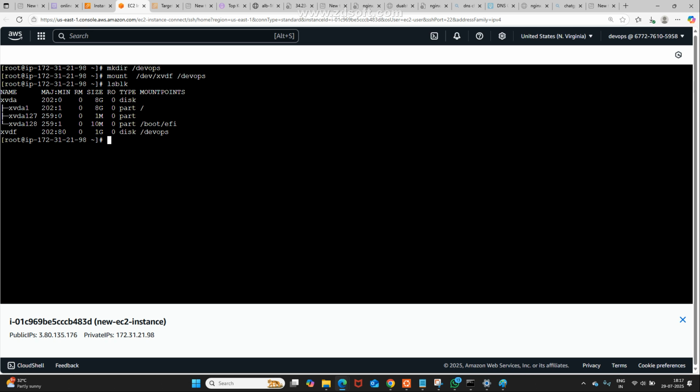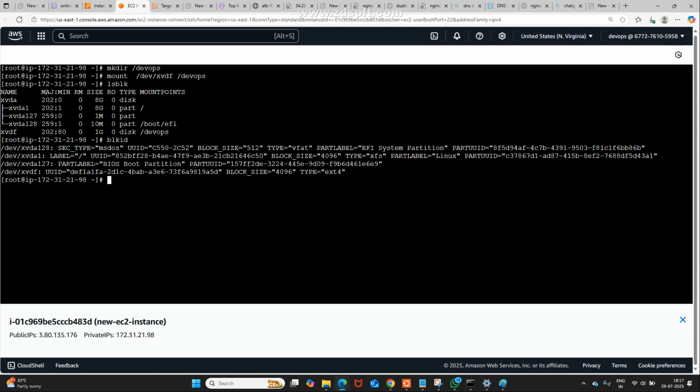Till now, anyone facing any difficulty? Ganesh, clear? See, once you complete this one, you need to go for blkid, block ID. This is the command, like lsblk, blkid. Within that text, you need to check wherever UUID is there. Many places UUID is there, right? See, this UUID I'm taking.